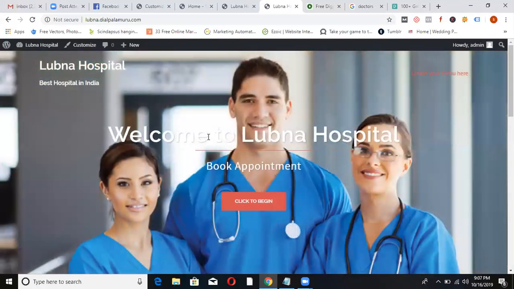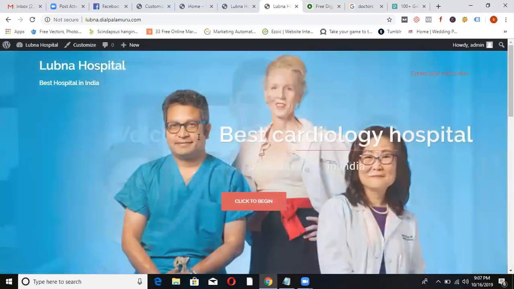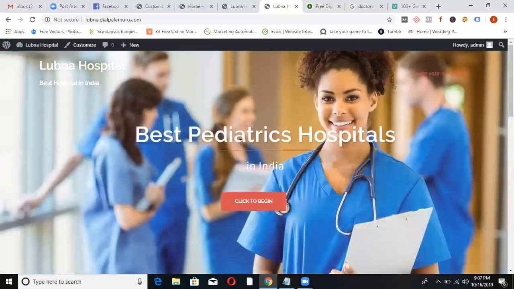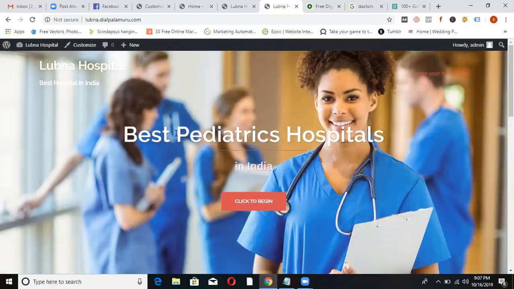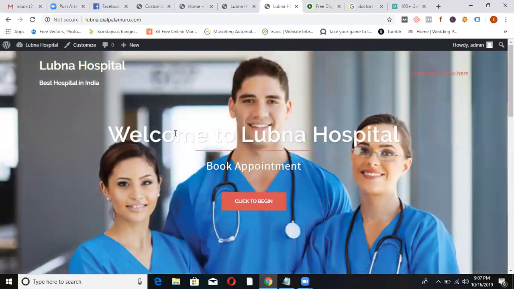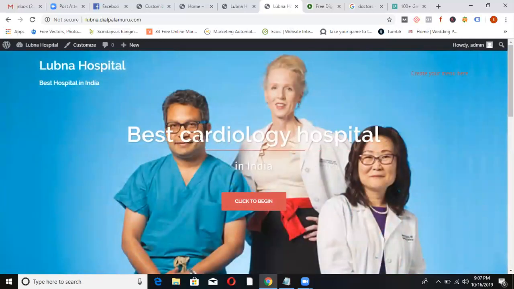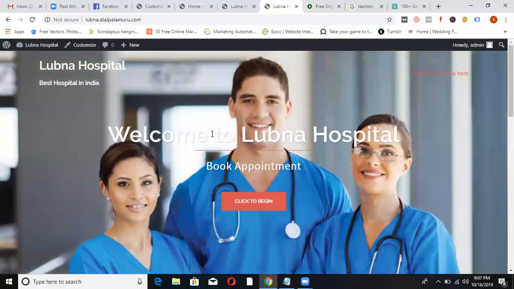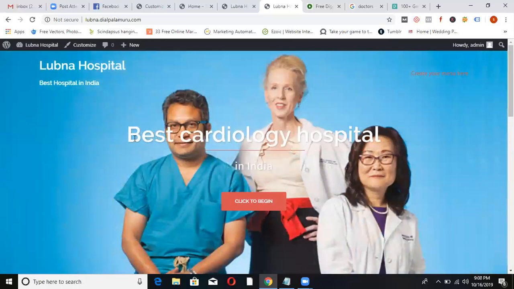Like see here, sometimes this text is not appearing properly because the background is dark. If it is white, obviously this is not good. You want to change the color? About the font colors can be changed, right? That's what I'm saying. Especially in the slider, this color you can't change. Few options like website title, this you can change, but these details you can't do. But once you are expert in WordPress, still you can do it. Let me show you. It's not required for you, but I'm trying to show you.